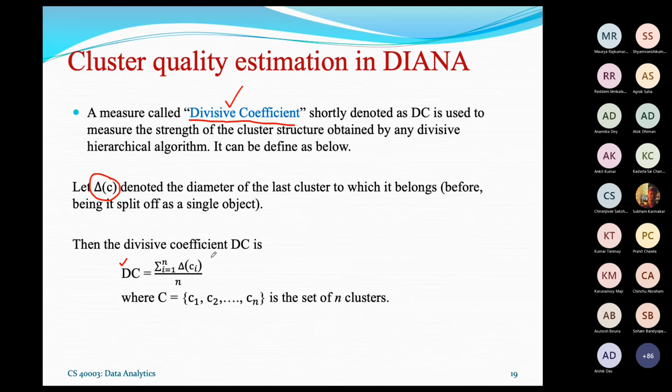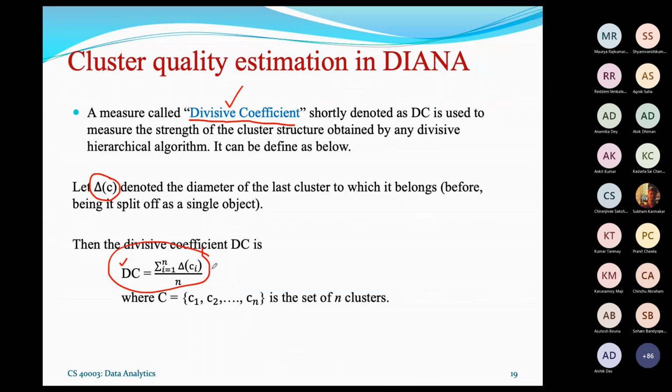So this is a simple metric and it can be calculated easily. It does not require much time, because you are calculating the diameter of each cluster, and you can keep a record of all the diameters and use that to find the DC.